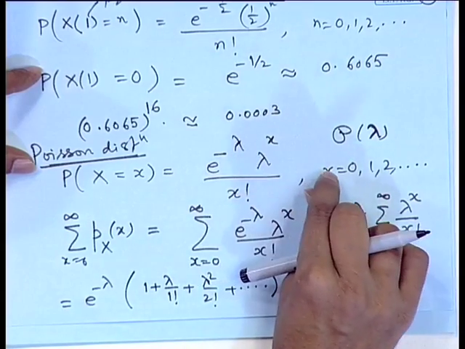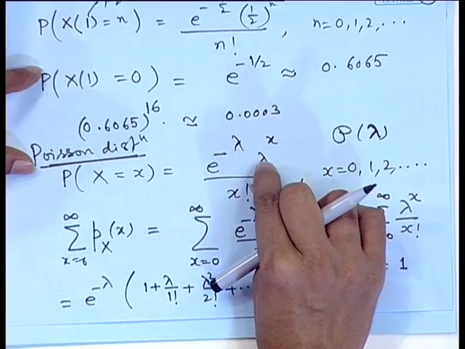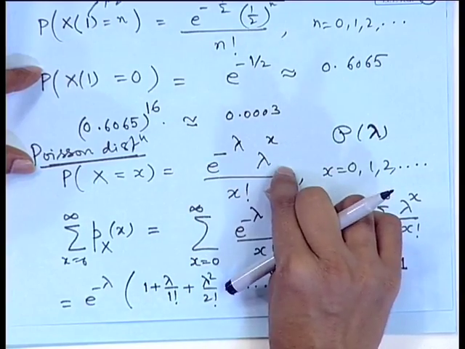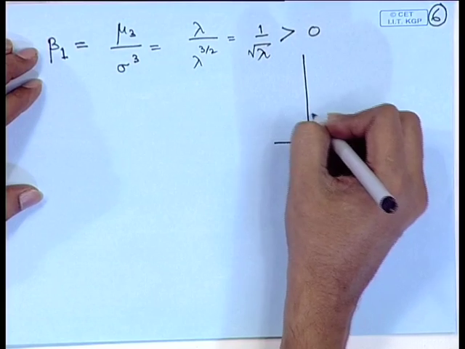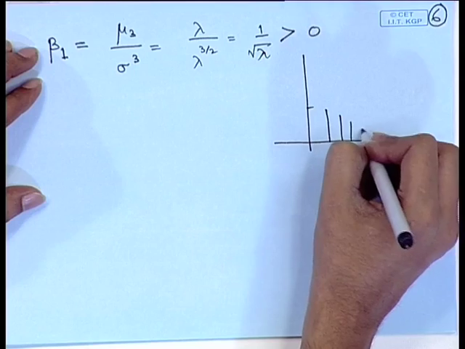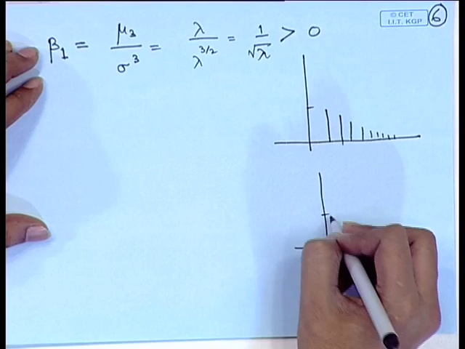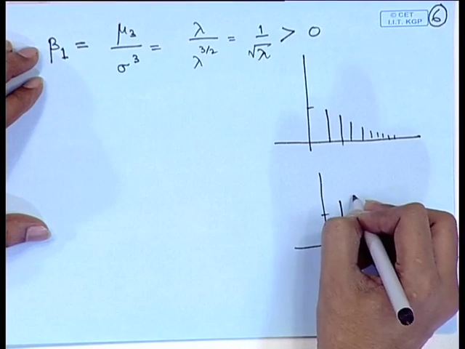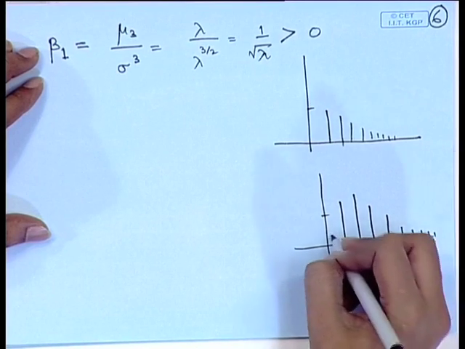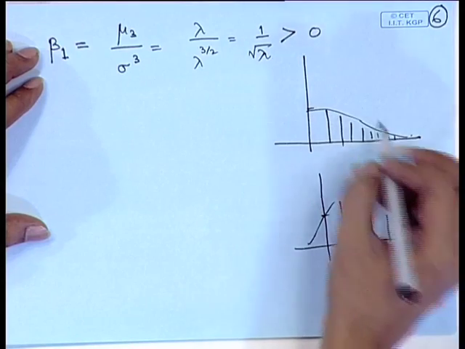So, the probabilities will rapidly decrease. It may increase a little bit in the beginning if lambda is greater than 1. If lambda is less than 1, then from the first step itself the probability will start decreasing quite rapidly. So, it is a positively skewed distribution. If lambda is bigger than 1, then in the beginning maybe it will increase, but thereafter it will start decreasing rapidly. So, the shape of the curve is positively skewed.